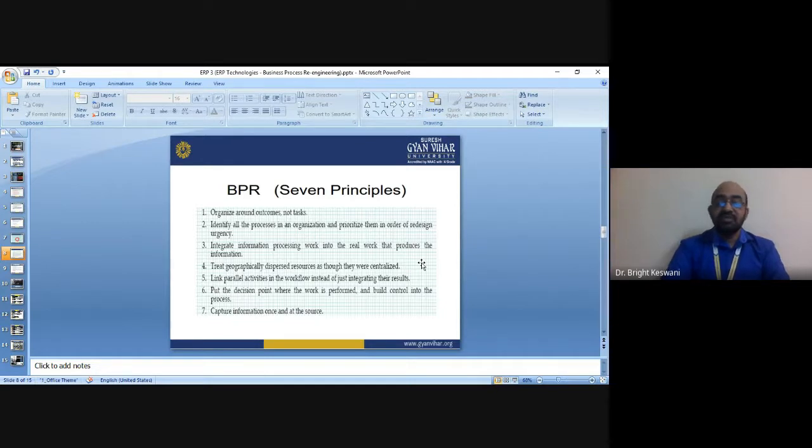The business is re-engineered through process re-engineering, and the business has a number of processes which together produce the business results.